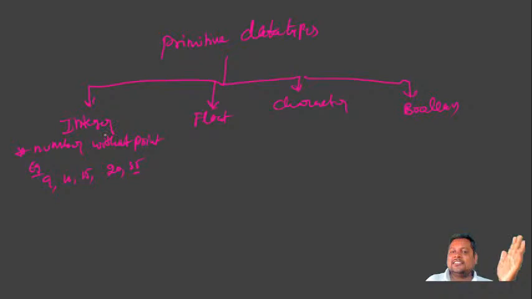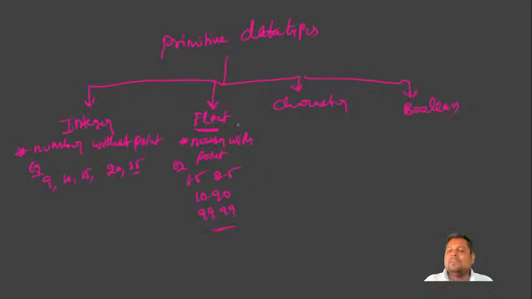Step by step we will discuss all the data types, and after that we will enter into each data type in detail. Next, floating point, number with point. If you want to specify a number with point, you have to use the float data type. Examples: 1.5, 2.5, 10.90, 99.99. If you want to specify numbers like this, you need to use the float data type.